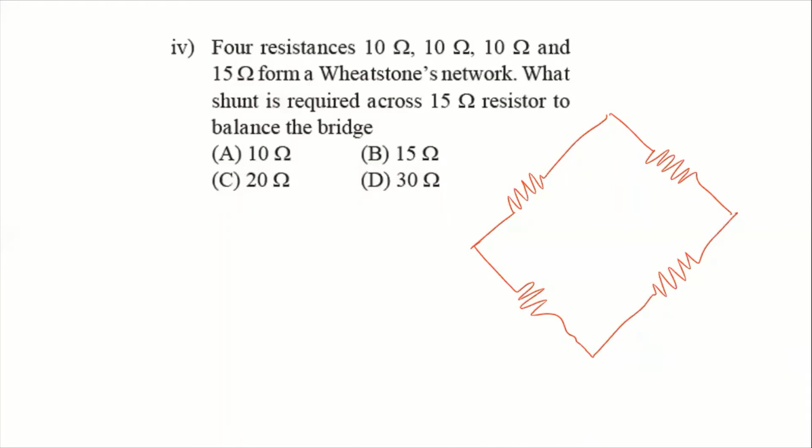So this is R1, which means 10 ohm. The second is 10 ohm here. The third is here, 10 ohm, and the fourth one is 15. Now I consider this as R1. This is R2, this is R3, and this is R4. And by the balancing condition,